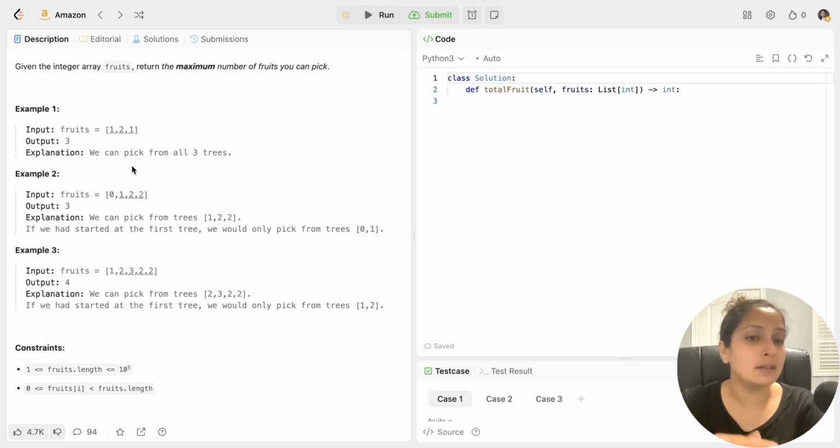And when I hit the third variety of fruit, at that time I'll start moving my left pointer so that my window has only 2 kinds of fruits, and then I can find the maximum sized window and return it as the output.